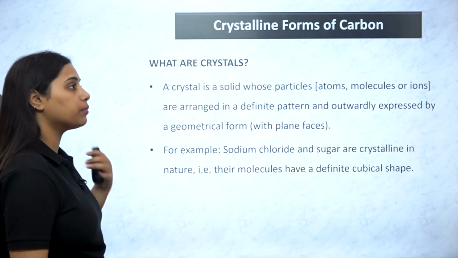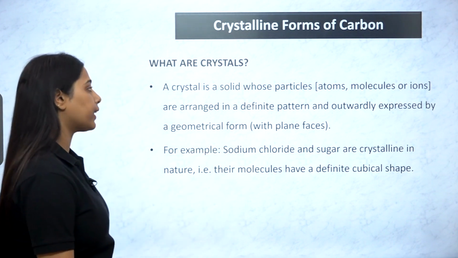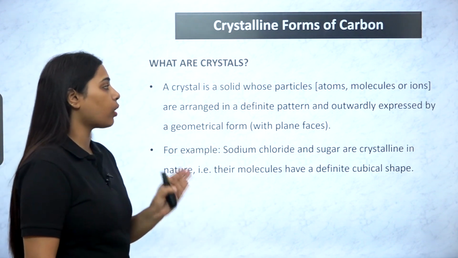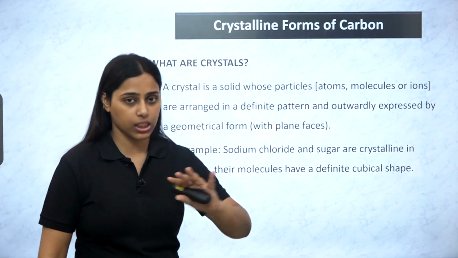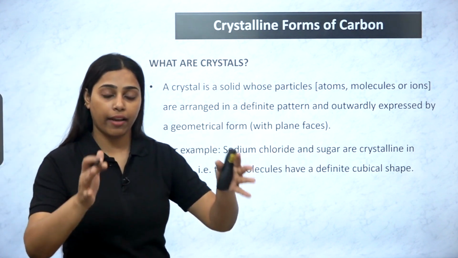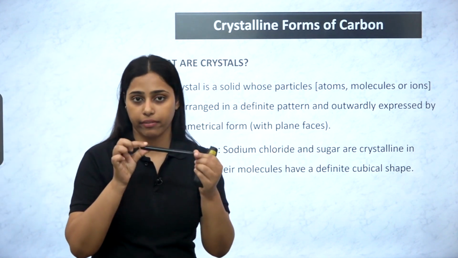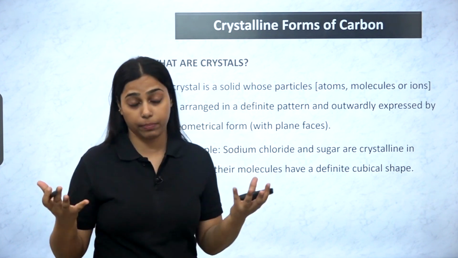Since we have used the term crystalline carbon, what is a crystal? Let's understand that also. A crystal is a solid whose particles, either atoms, molecules or ions, are arranged in a definite pattern. So they have a definite pattern, like this pen has a definite pattern, this presenter has a definite pattern, this blackboard has a definite pattern.